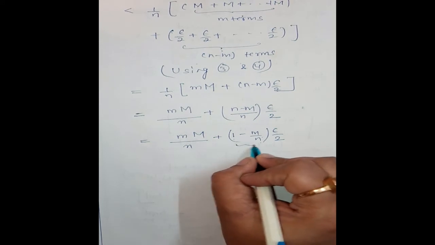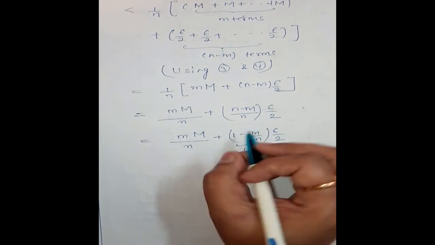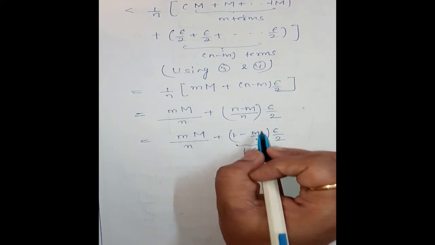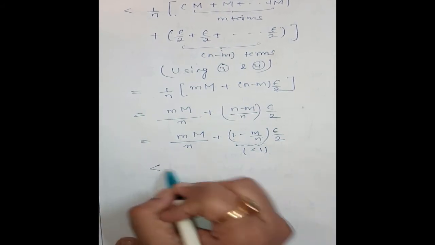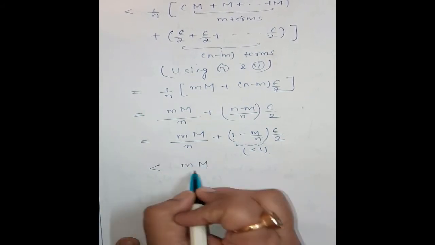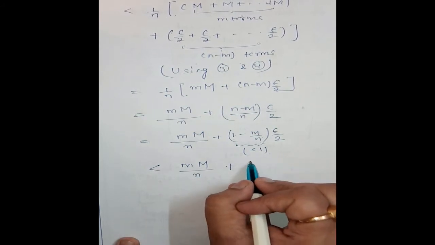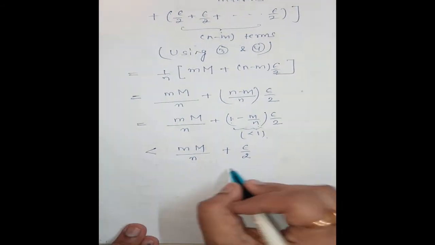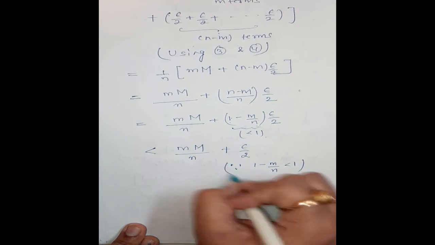Therefore, this whole will be less than 1. Then the result will be less than 1. Therefore, I can write this is less than m into capital M divided by n plus 1 into epsilon by 2, or epsilon by 2, since 1 minus m by n is less than 1.